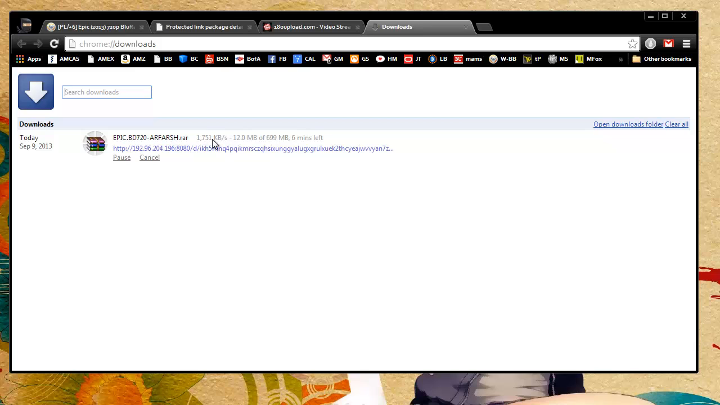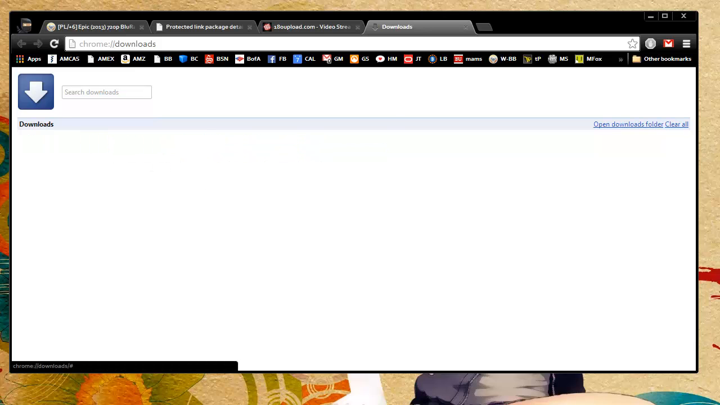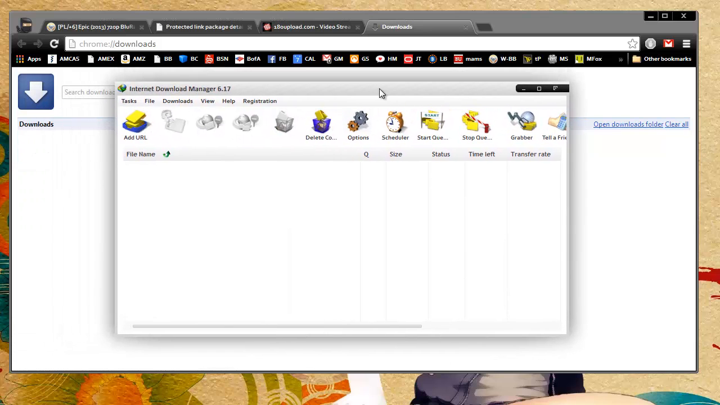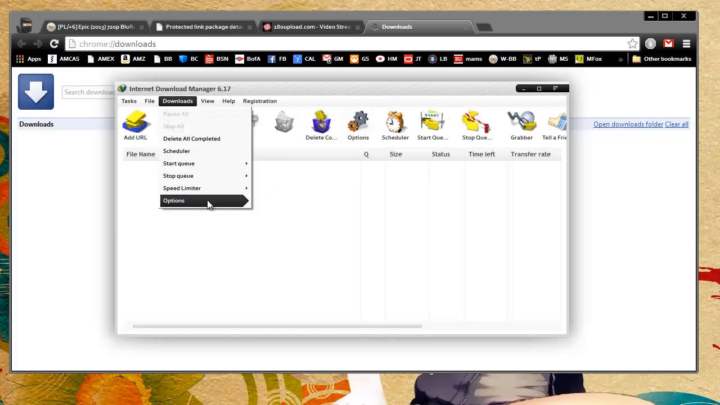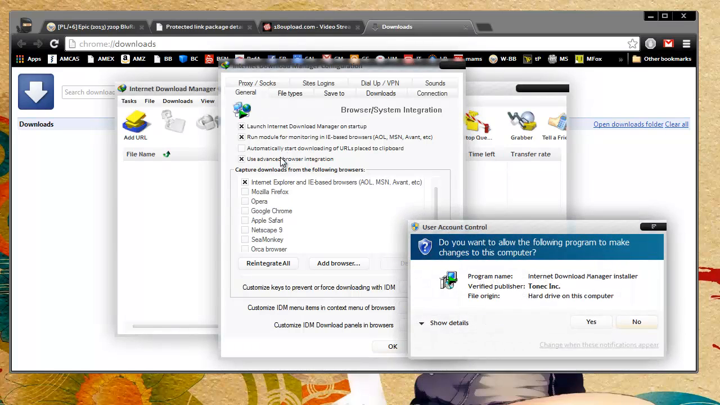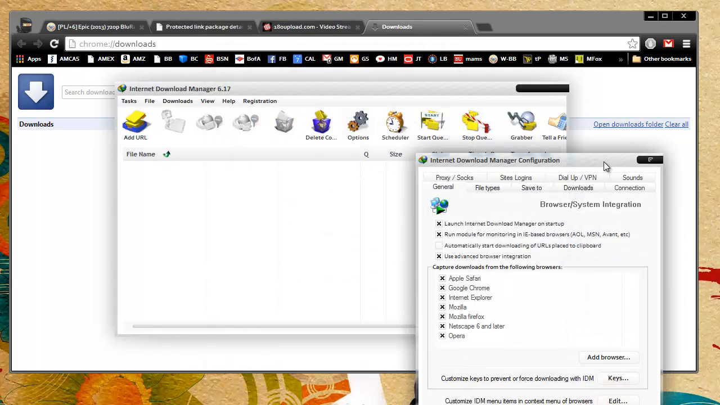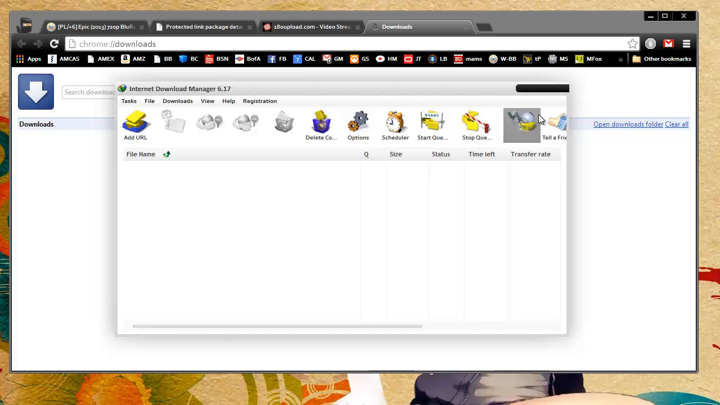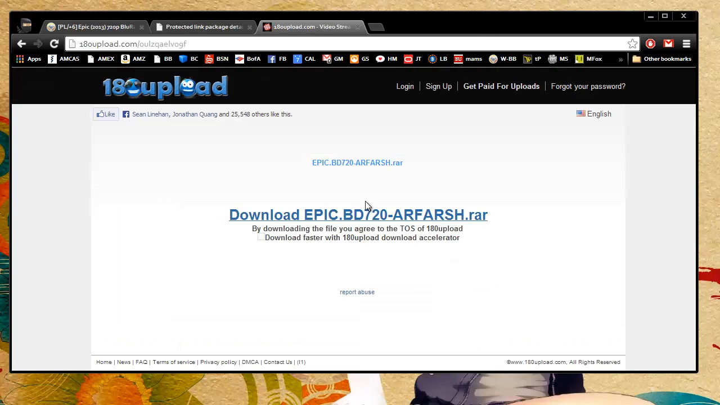You're gonna get speeds pretty decent at 180 upload, but from some of the other sites, you're almost always never going to get the maximum speed. I'm going to cancel that right now real quick and open up Internet Download Manager. So IDM allows you to manage your downloads really well by scheduling your downloads, allowing you to pick which downloads to prioritize, and it actually can directly capture from your browser.